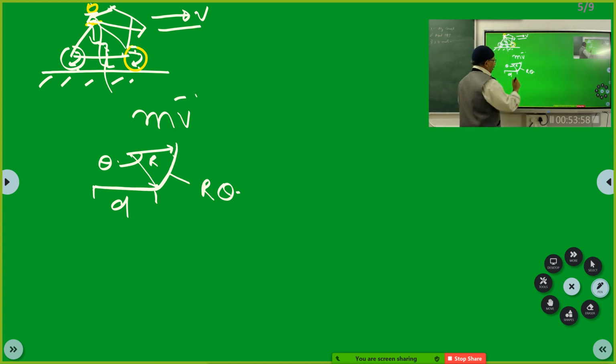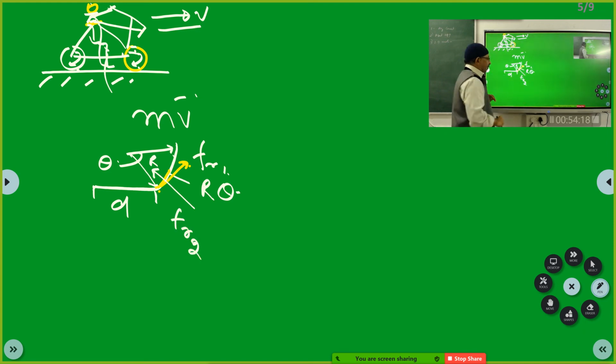So what I want you to appreciate is, because the wheel is rolling, there is static friction tangential to the wheel. Correct? And since it is also rotating, there is static friction which is perpendicular to the wheel. So this static friction will ensure that the wheel goes in a circular path.